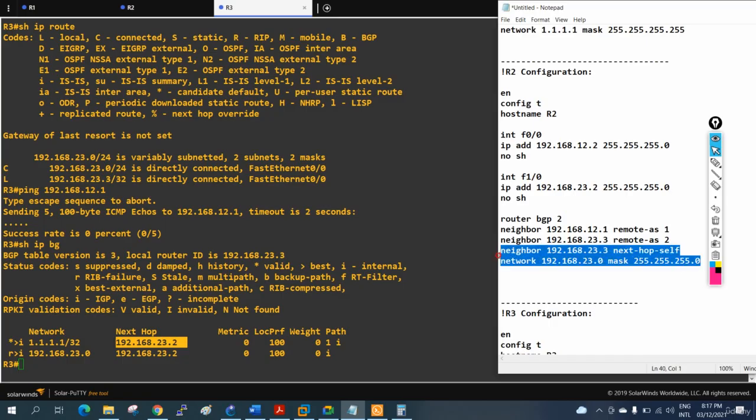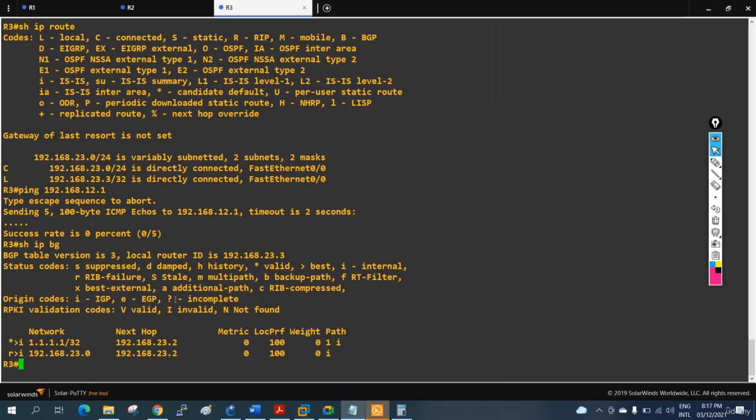Just remember, whenever we are getting a route from eBGP to iBGP, we need to put these two commands. What do we need to type? We need to type our neighbor IP and say next hop self. So I am the next hop, and then whatever link is connected between us and the neighbor, we need to advertise with the network command. These are the two commands. When we type them, we will get this route and the next hop will be 23.2.